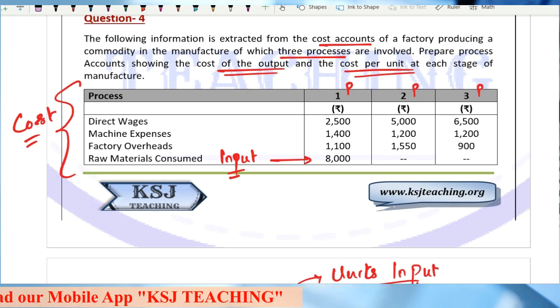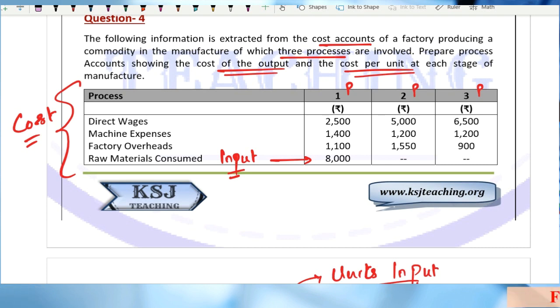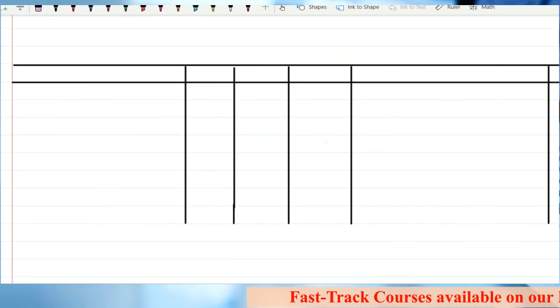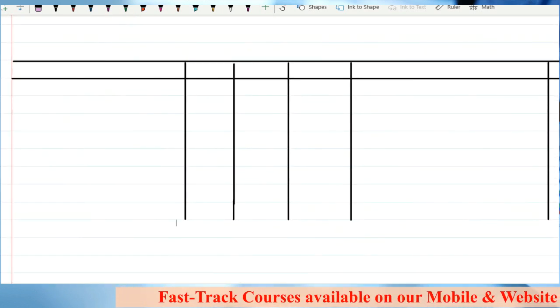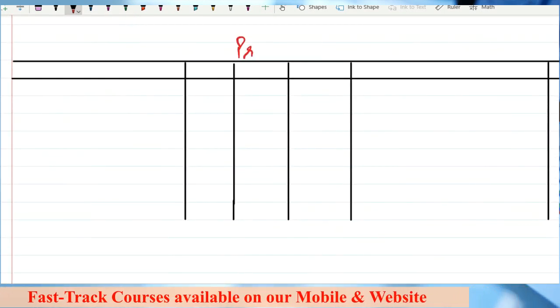So let's start with the solution. You have to prepare the process accounts basically, and input is given to you, various expenses are given to you, and we have to prepare the process accounts. So first we will be preparing process 1 account.